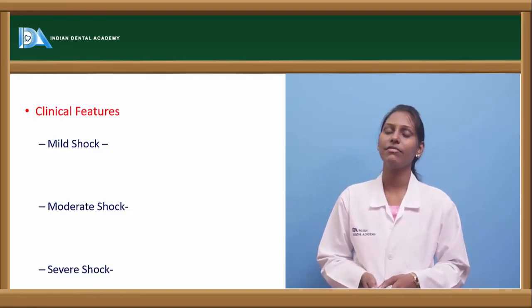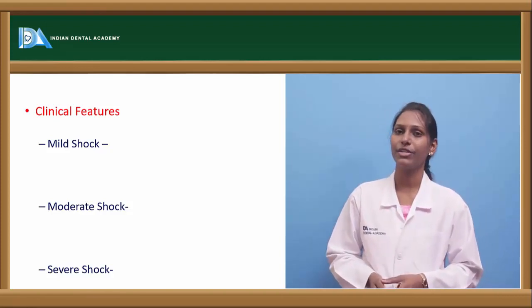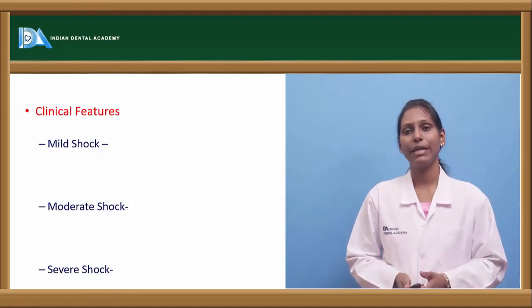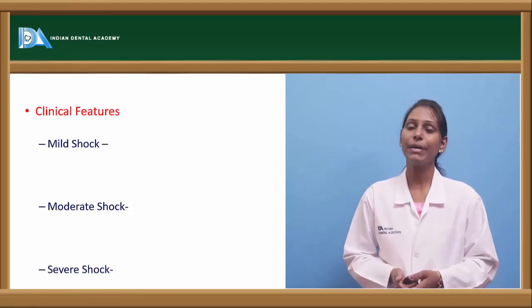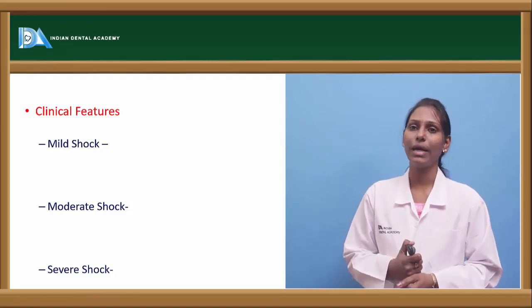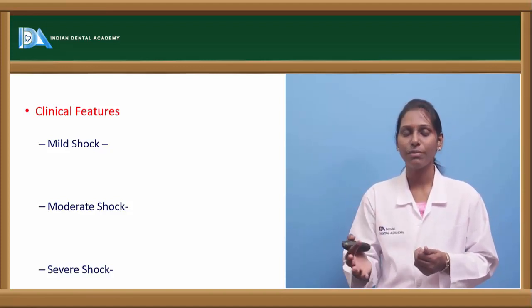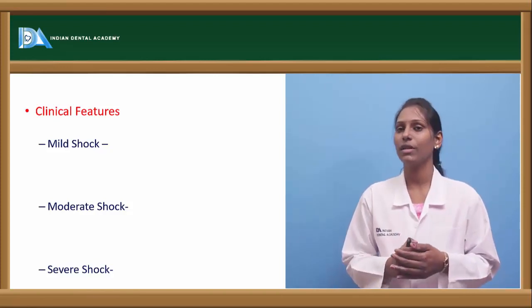Hypovolemic shock is further classified into three types: mild shock, moderate shock, and severe shock. In mild shock, when there is less than 20% of blood loss, the patient enters a situation called mild shock. Here the patient usually has sweating, and the fingers and extremities become cold and clammy. And if at this stage the patient is treated properly with resuscitation, then he or she can come back to the normal stage without much effort.